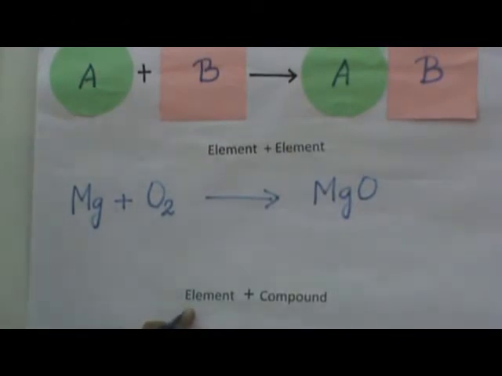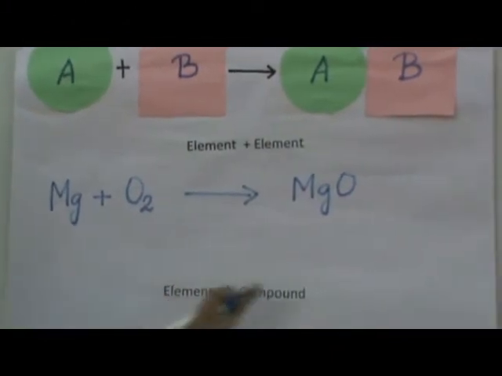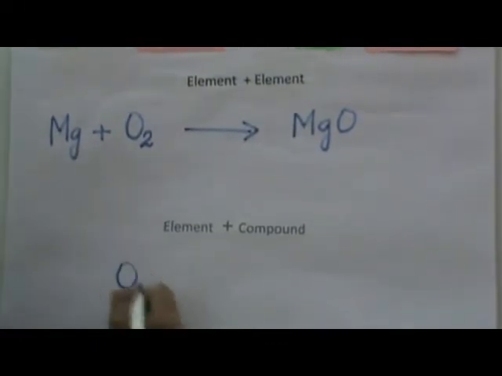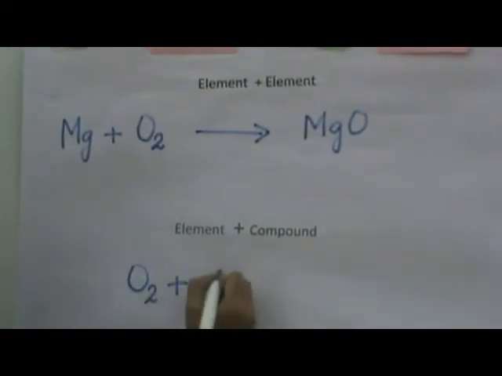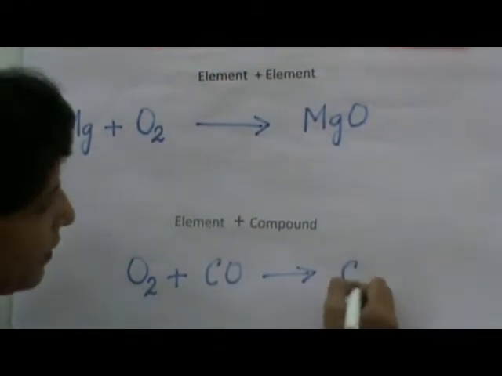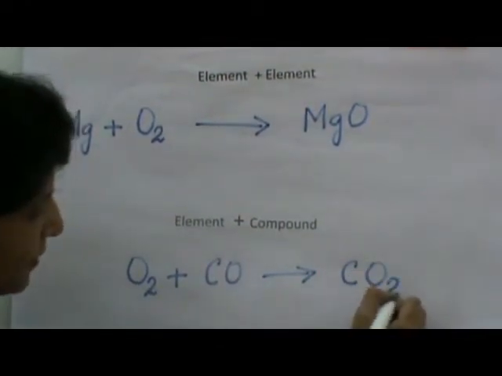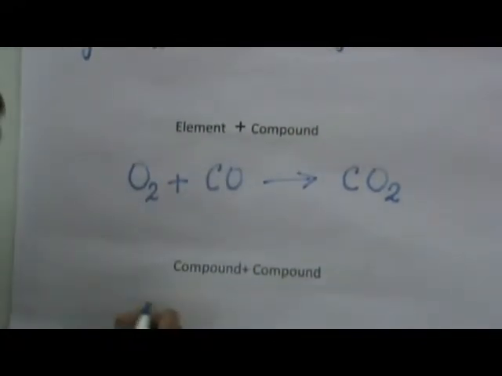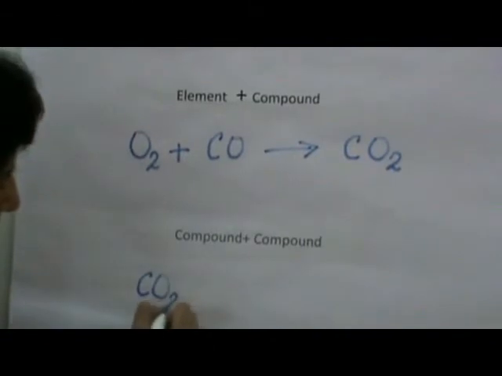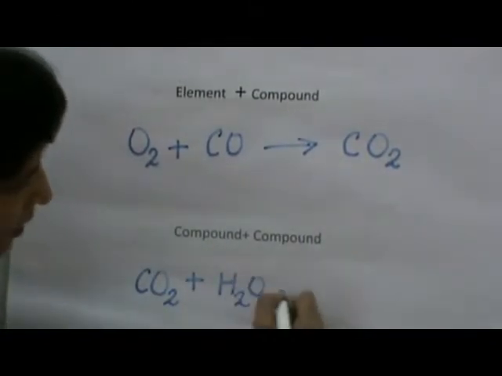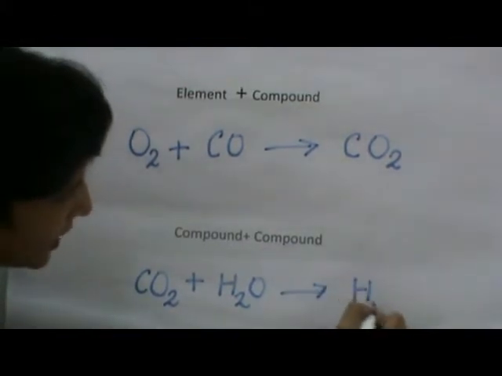Similarly, I can have a combination reaction of element plus compound. I take an element, oxygen, plus a compound, carbon monoxide. This gives me carbon dioxide. I can have a compound plus compound. I can have carbon dioxide plus water giving me carbonic acid.